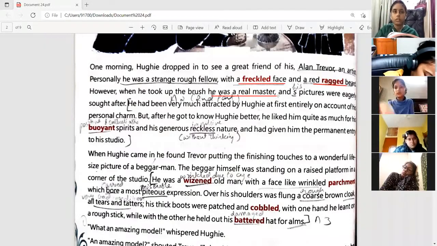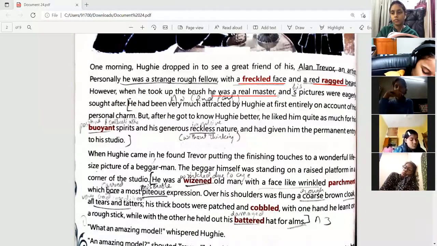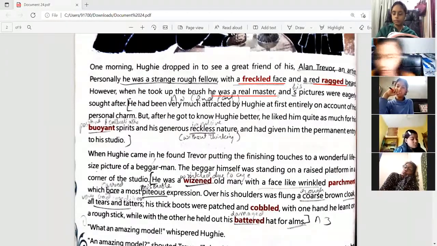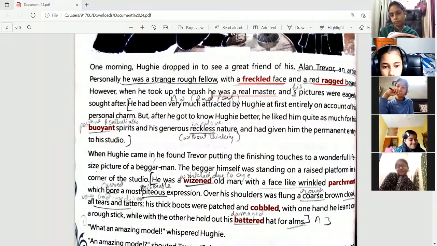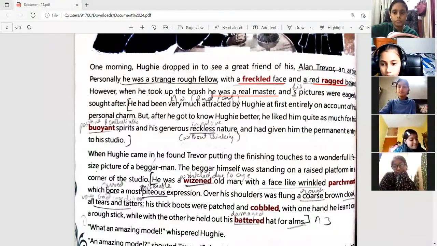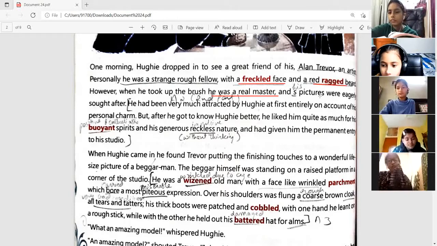So these two friends are exact opposites of each other. The looks are opposite, and how they approached their professional life is also opposite to one another.